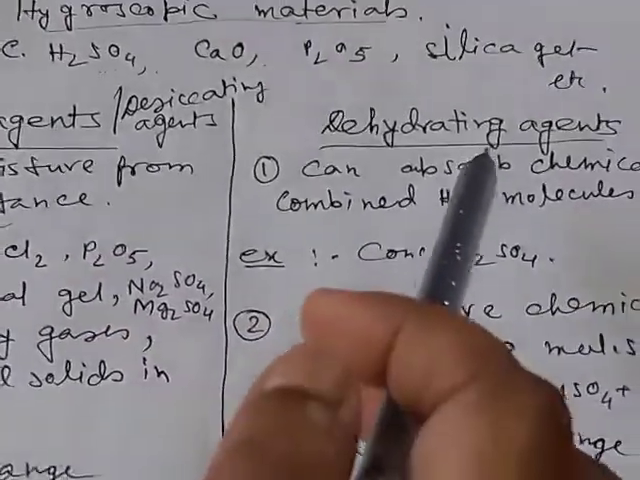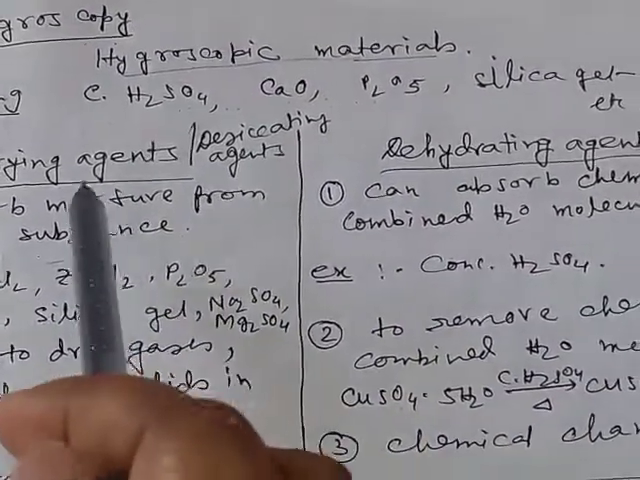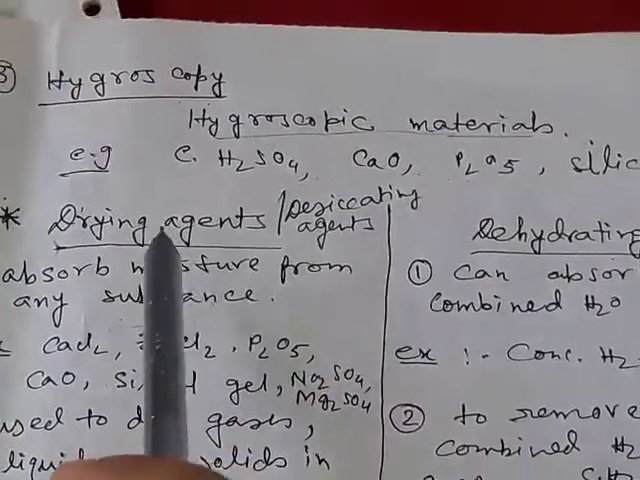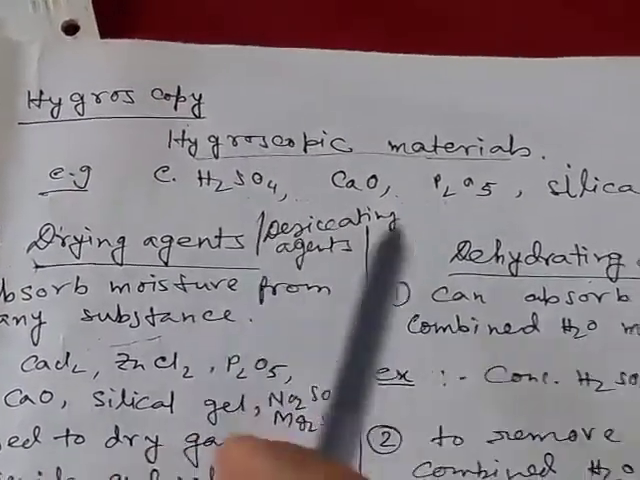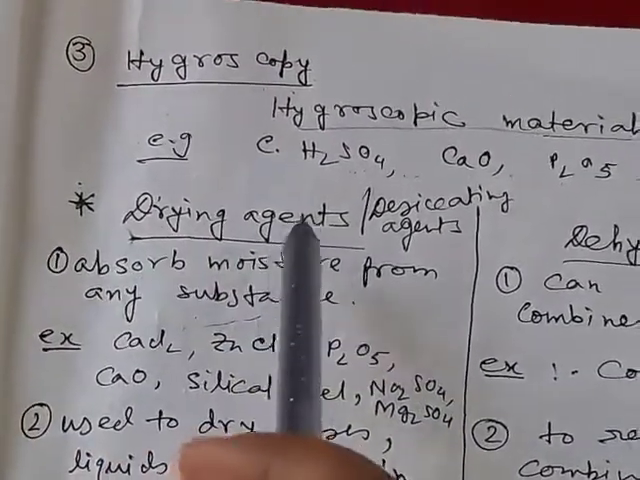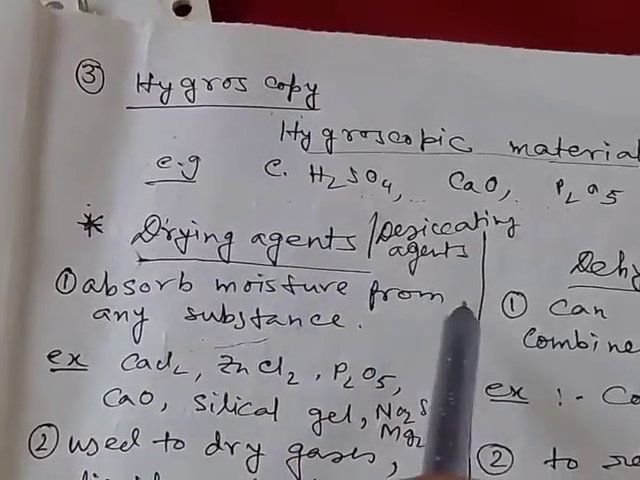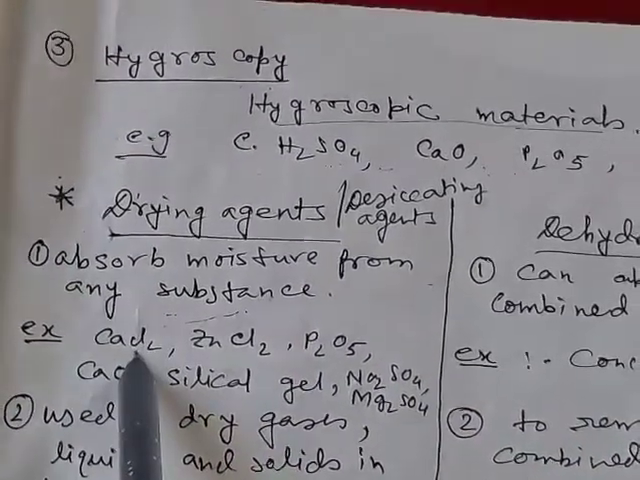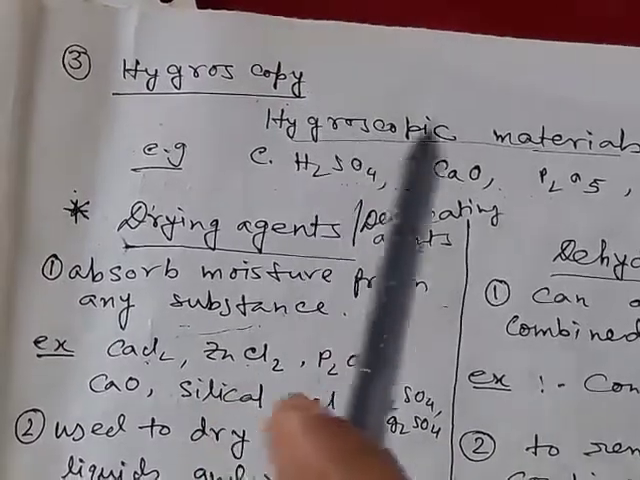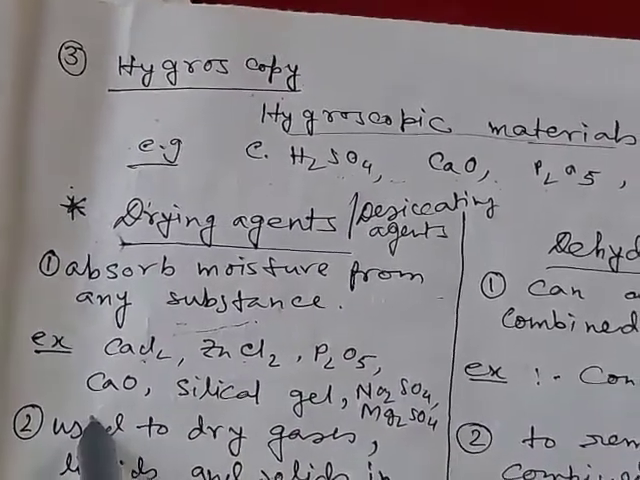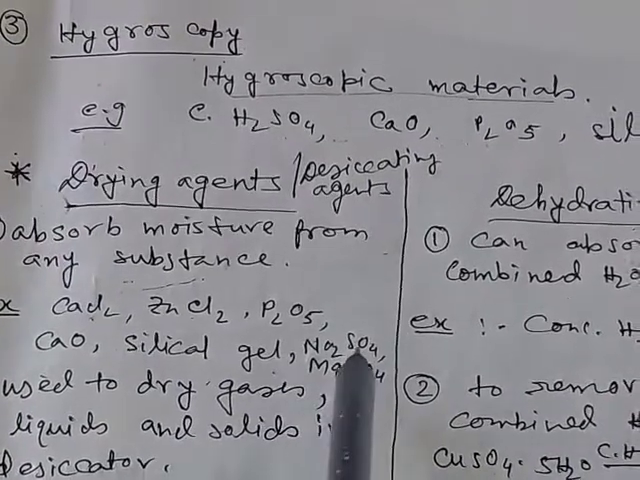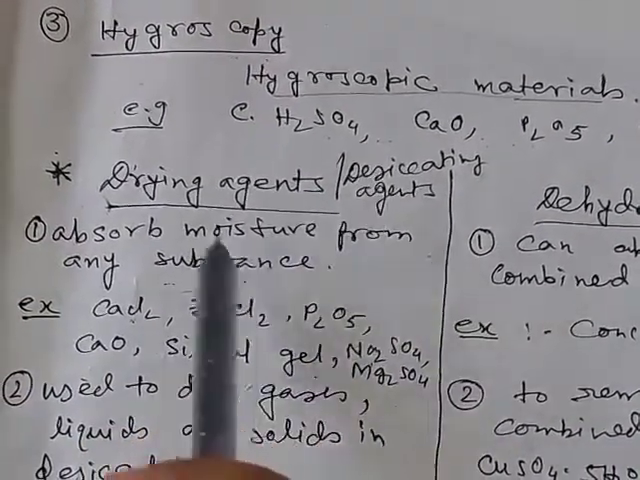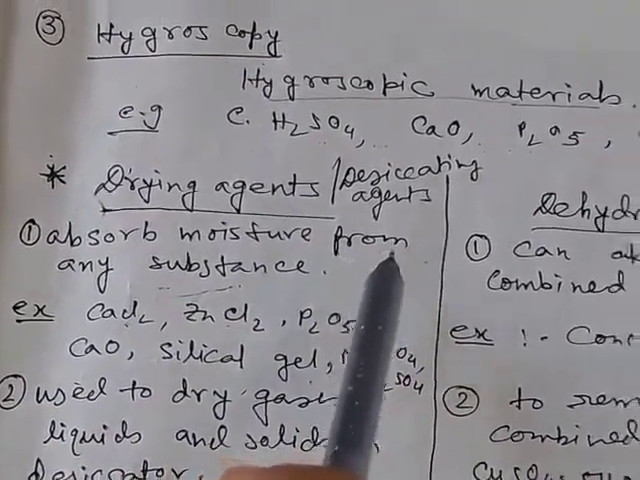Now, drying agents and dehydrating agents. From the name, it is clear that both the agents can absorb water molecules, but there is some difference between drying agents and dehydrating agents. Drying agents are those which can absorb moisture from any substance or from atmosphere. For example, calcium chloride, zinc chloride, and all the hygroscopic materials like P2O5, calcium oxide, silica gel, concentrated H2SO4, sodium sulfate, magnesium sulfate, all are drying agents, because they can absorb moisture from any substance.